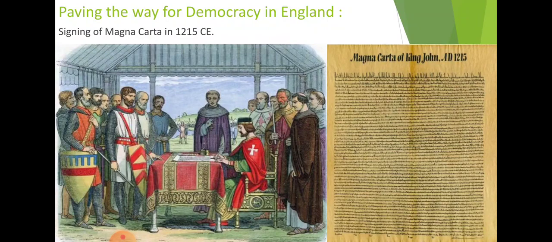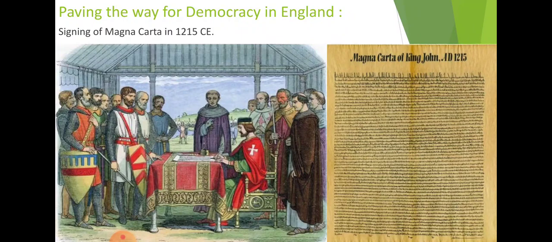So this gives the next step for democracy, because the parliament is one of the features of democracy. The member of parliament is the representative whom we have elected.